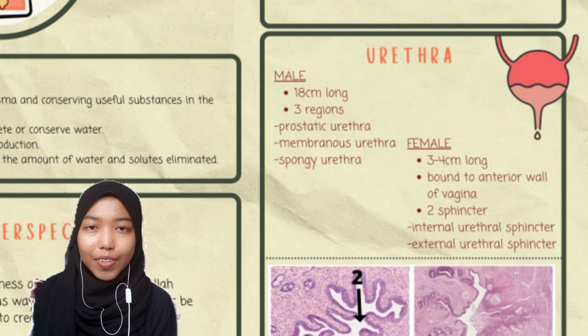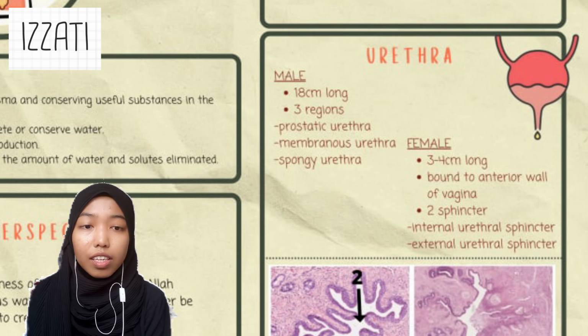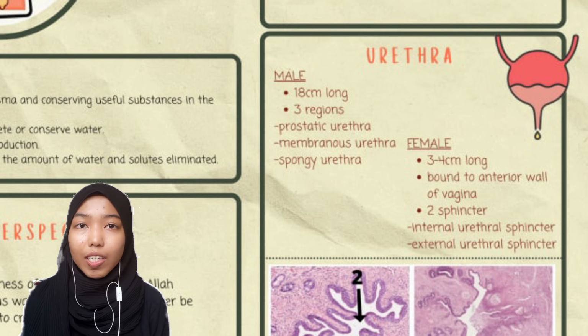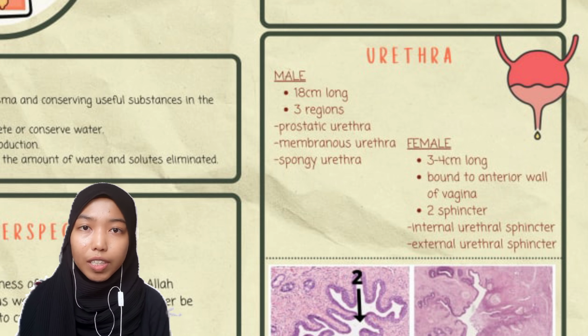The next organ in the urinary system is the urinary bladder. It is a hollow muscular organ and it serves as a reservoir of urine. It is located on the floor of the pelvic cavity. The urinary bladder consists of 3 layers, which are mucosa, submucosa, and muscular layer.